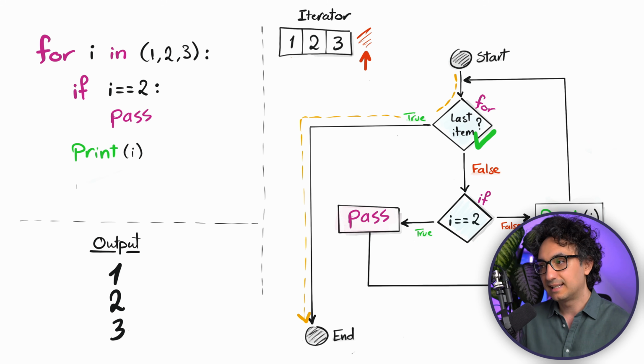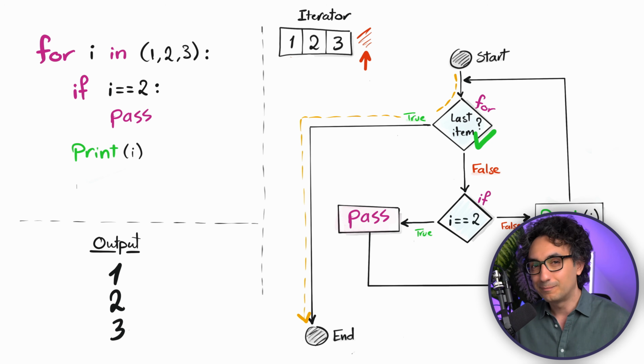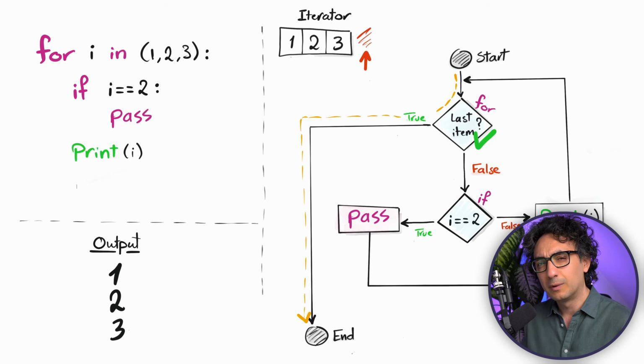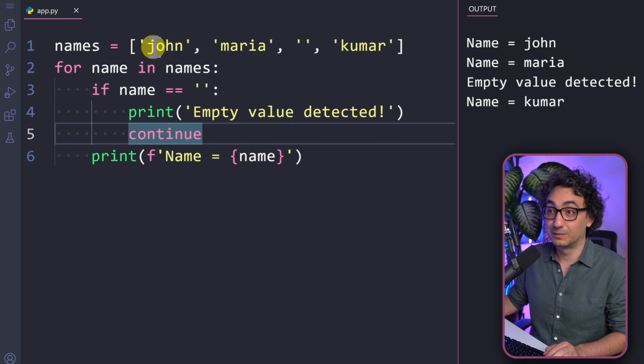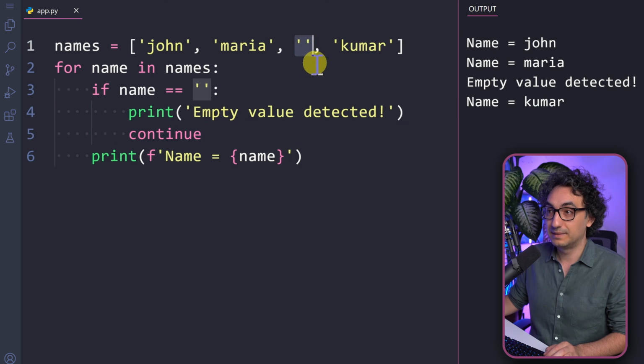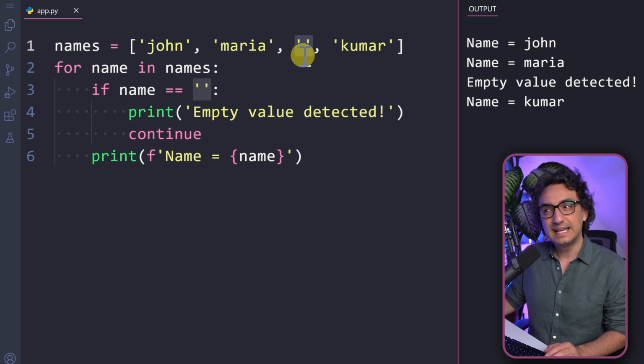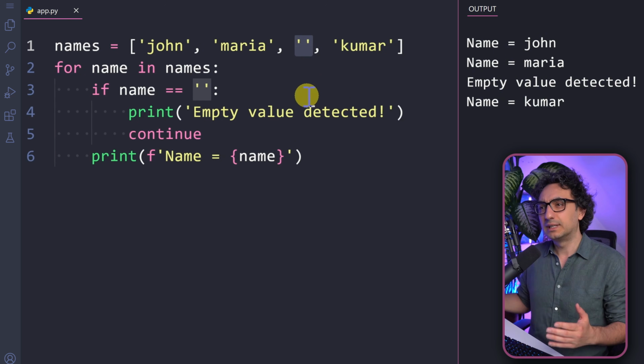So as you can see, it's like you are iterating without having the condition. You iterated through all the values 1, 2, 3. So again, pass means just keep doing what you are doing, keep doing the iterations, and maybe later we're going to add something in this place. So it is like a placeholder. Okay, so now back to our example where we have the 4 names and one of them is empty. The thing is, this is an empty value, but I don't know yet what to do with it.